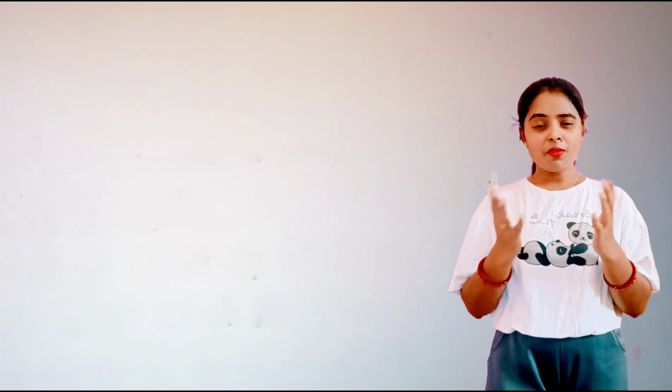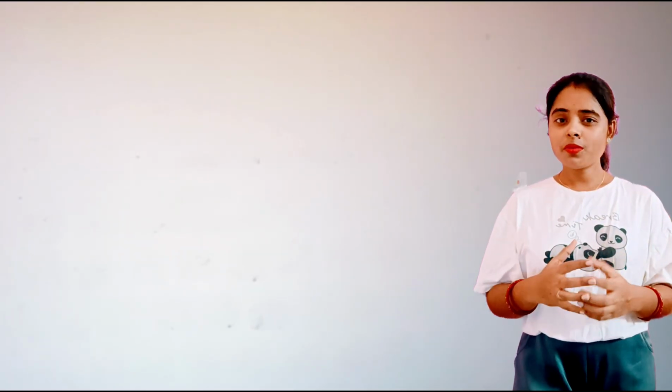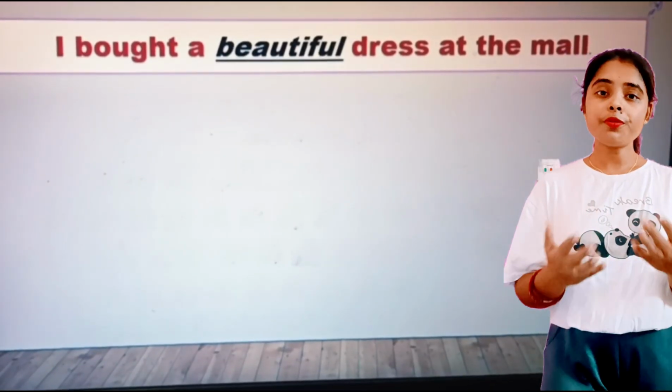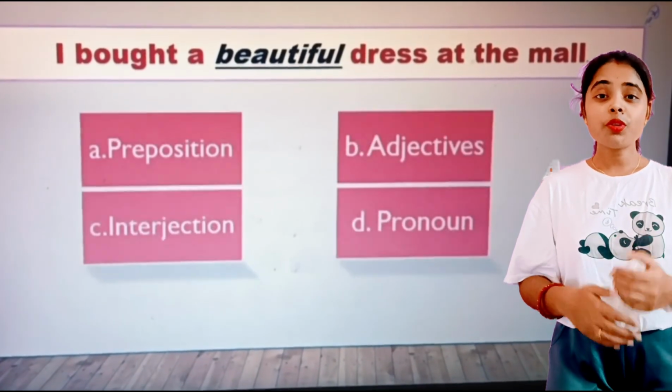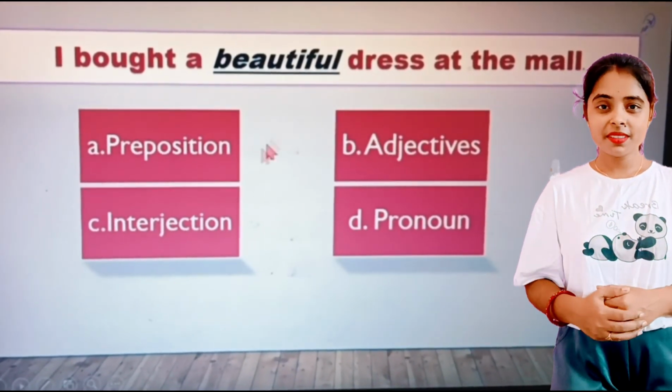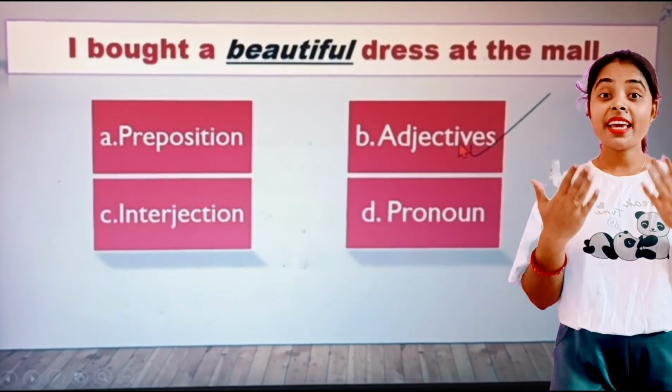I hope what I have explained so far, you have got a little bit of knowledge about it, right? Now I will ask you only 4 questions. Let me see how you can give the answer. So the first question is, I bought a beautiful dress at the mall. So here the word beautiful is adjective, interjection, pronoun or adjective? Here the word beautiful is an adjective.